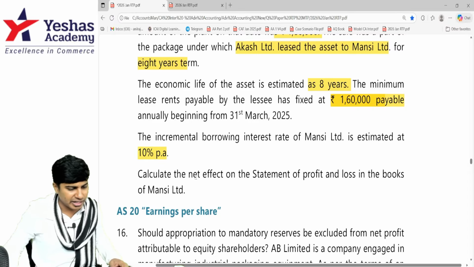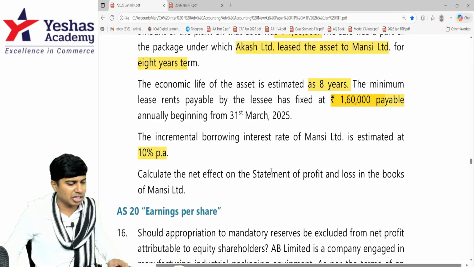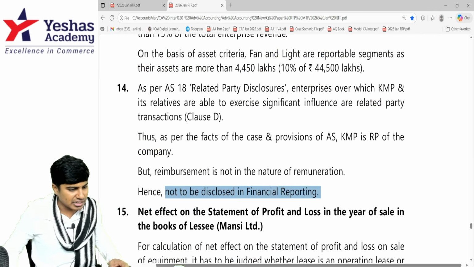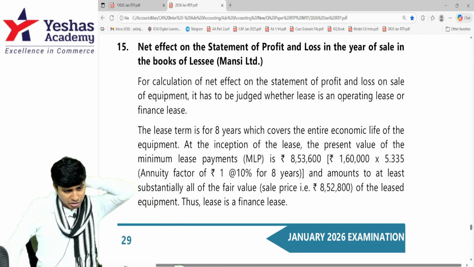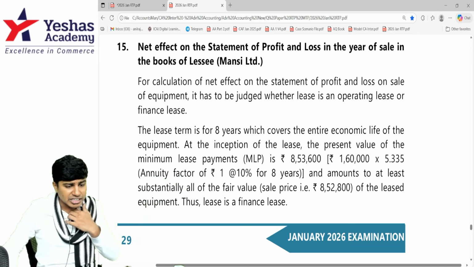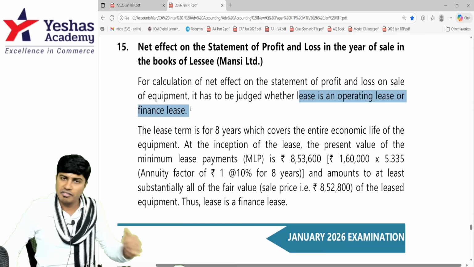That's basically the rate that they're telling us. Calculate the net effect on statement of profit or loss. See the answer that they've given here. What have they told here? For the calculation of net effect on statement of profit or loss, it should be judged whether the lease is operating lease or finance lease.